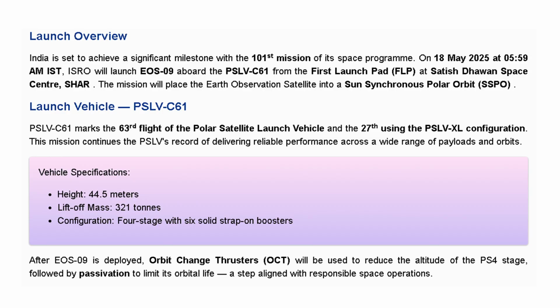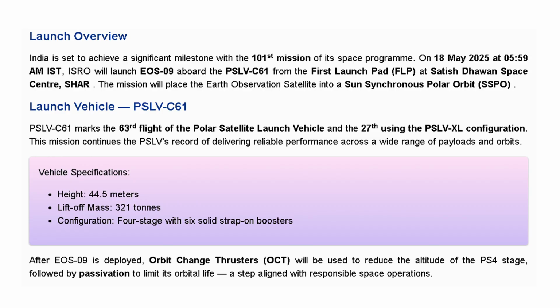This is the satellite EOS-09, the Earth observation satellite, on the launch vehicle PSLV-C61, from the first launch pad in Satish Dhawan Space Centre, Sriharikota. And this mission will place the Earth observation satellite into the Sun synchronous polar orbit.